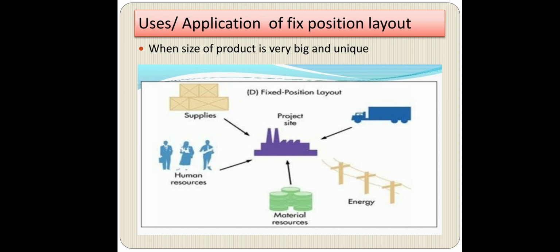When can we use a fixed position layout? It is clear that it is used when the size of the product is very big and unique. As I told you, if we are going to manufacture a ship or a plane, the product size is big, so it is difficult to move that product from one resource to another, and it causes damage or some other adverse effect. That is why the product is fixed at a particular position, and whatever material is required moves towards the center. This type of layout is suitable for a product which is big in size and unique.